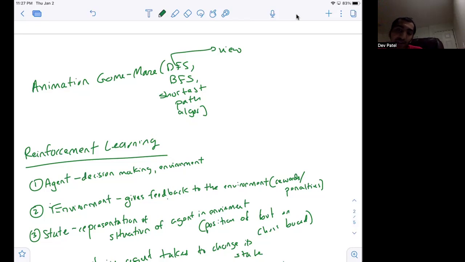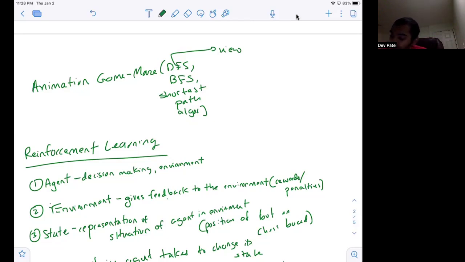Think of that as a graph, and then use DFS, BFS, Dijkstra's, a lot of these shortest path finding algorithms to make it more interactive. You can probably make a challenge: who can find the shortest path first? And whoever does that, that could be a game in itself. So there are many different project ideas that you can get just from this animation type game.